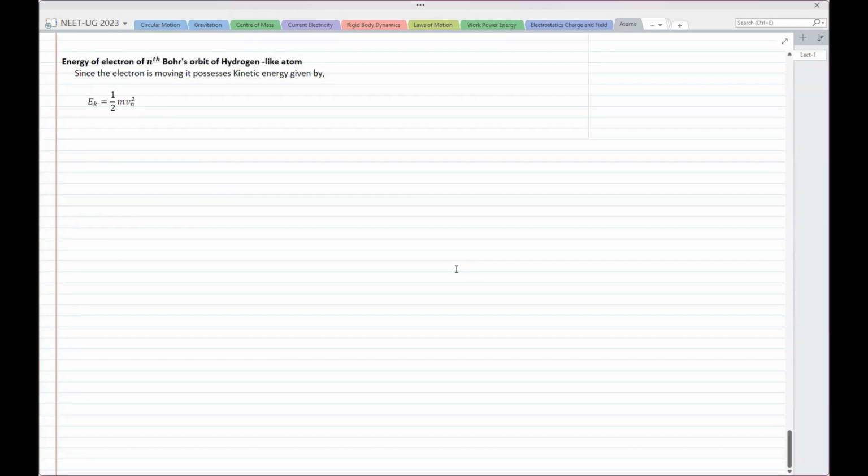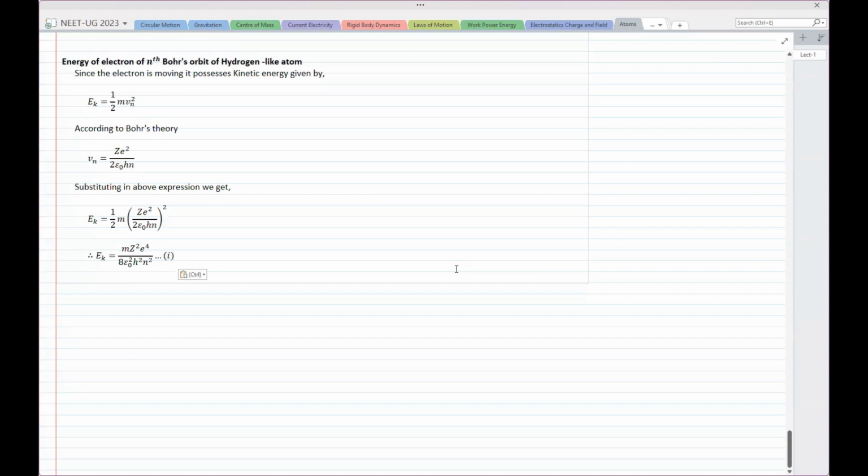In half mv square, we can do something, we know what v is. According to Bohr's theory, v is z e square upon 2 epsilon naught h n. Just do direct substitution, no need to use your brain. If we substitute it directly, what do we end up getting? Kinetic energy is half m times that substituted value squared. Solve it, simplify, and the simplification gives us this. Kinetic energy is equal to m z square e raised to 4 upon 8 epsilon naught square h square n square. That is what we get.